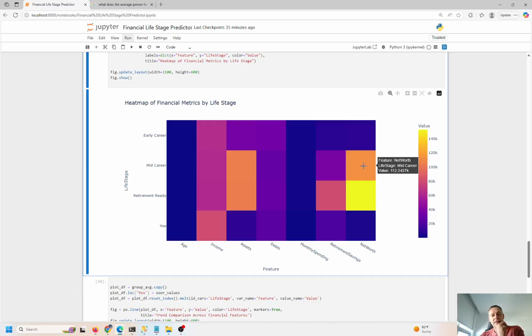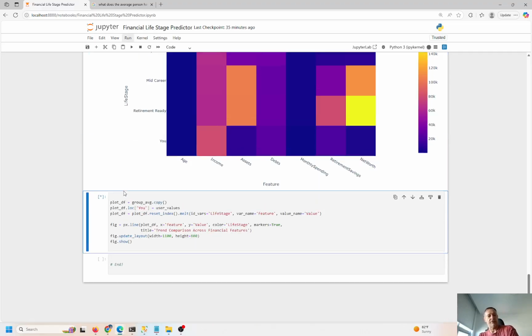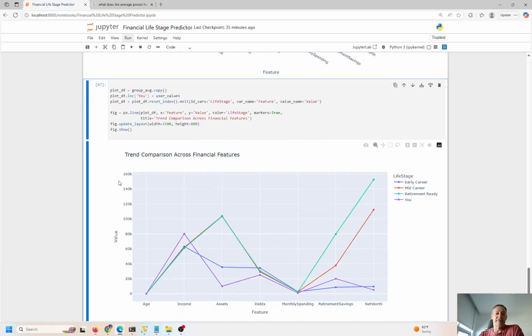So mid-career net worth, that makes sense. Early in career, net worth is going to be lower, right? Later in career, you're just going to have more money, presumably. Now you could maybe not be a good saver. That's definitely possible, and you don't have a ton saved up for retirement, but people are presumably working on that, right? Saving more as you get older and preparing for your retirement. So let's just plot this and see what this looks like.